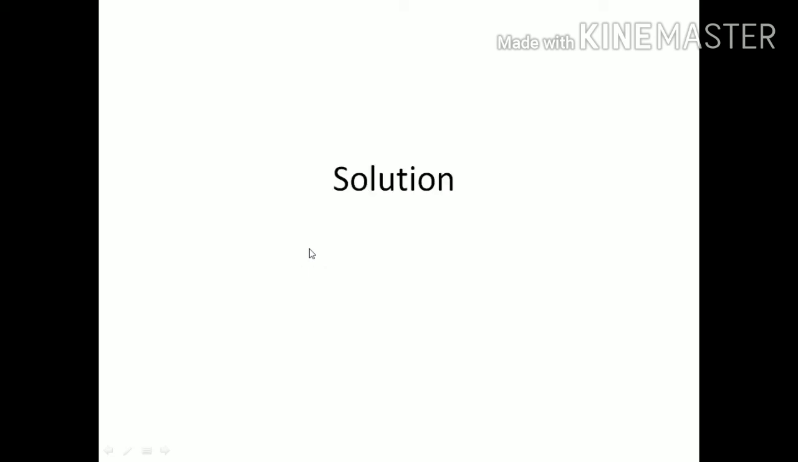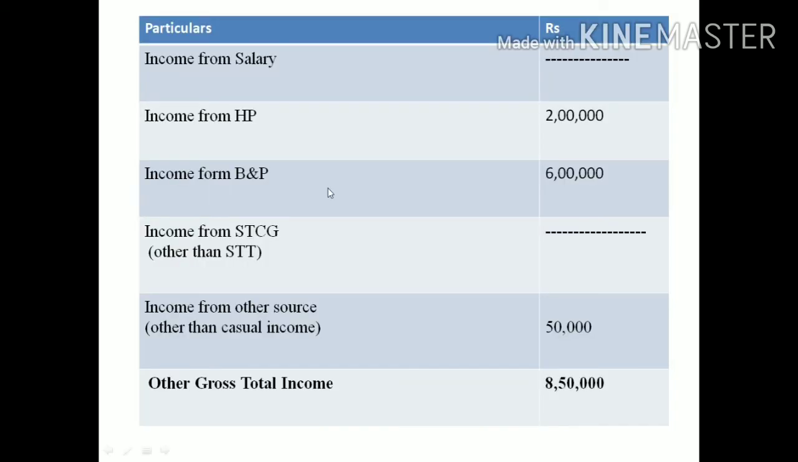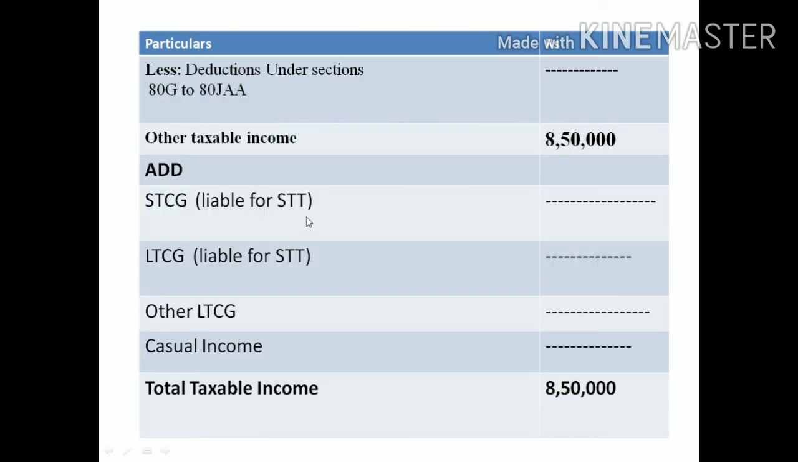First, go forward with the calculation of income. First, income from salary. Income from house property is given as 2 lakh. Then business and profession is given as 6 lakhs. The short-term capital gain is nil. Income from other sources they give as 50,000. Then the total gross income is 8 lakh 50,000. Next, deductions: there are no deductions here. Then the taxable income is 8 lakh 50,000.